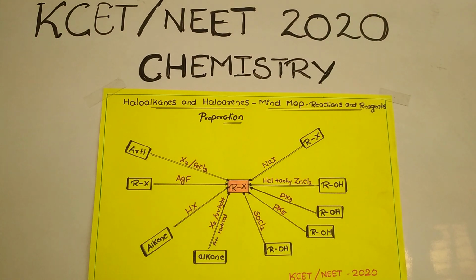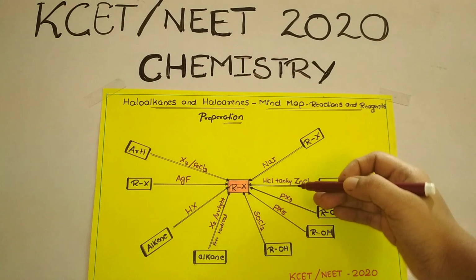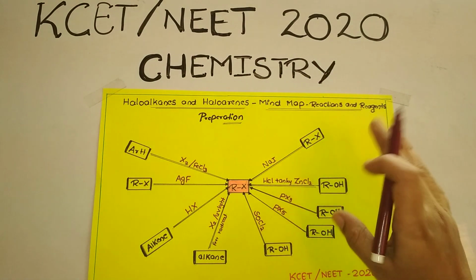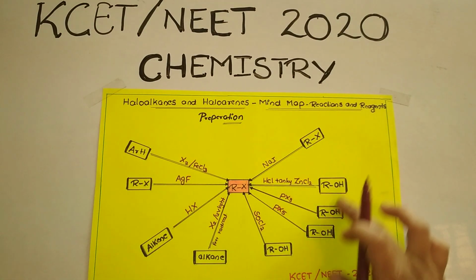Yes. So now this is about the second PU chapter, haloalkanes and haloarenes. I have prepared the mind map for the preparation of haloalkanes and haloarenes. You could just see over here. The first one, you can go from sodium iodide, that is not a problem. I just want to go with these things first.